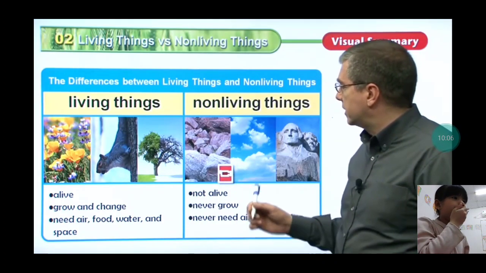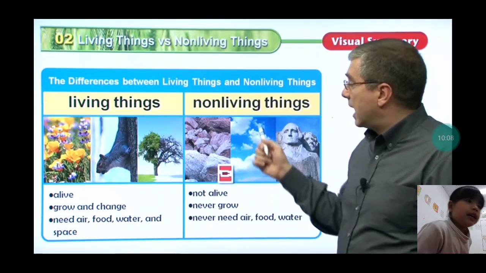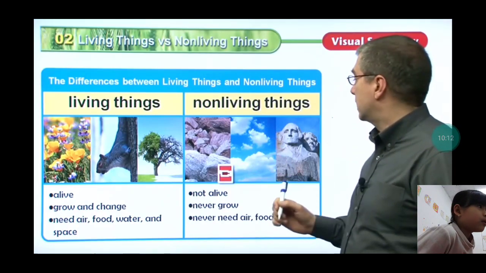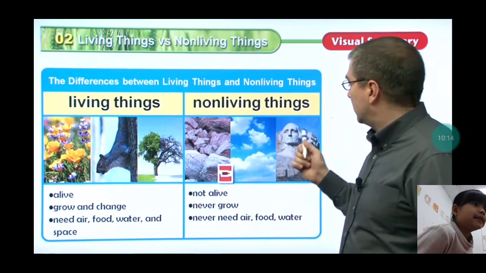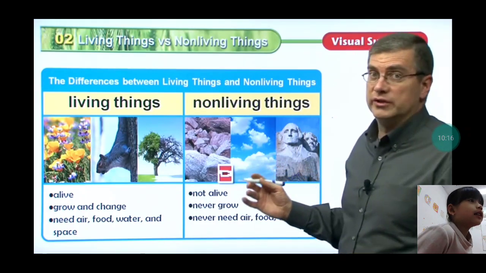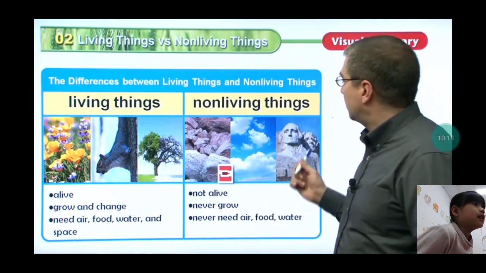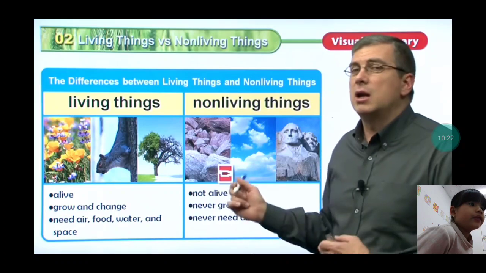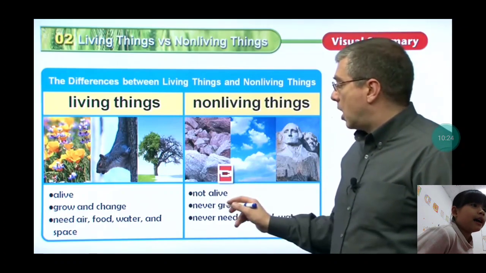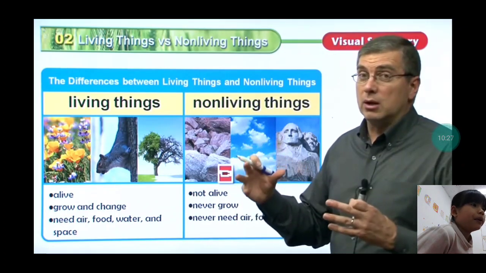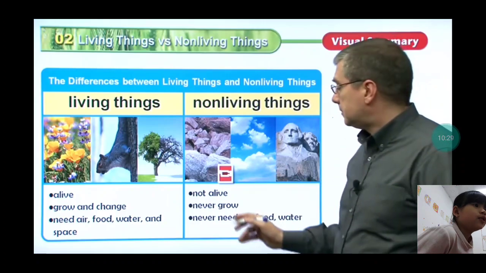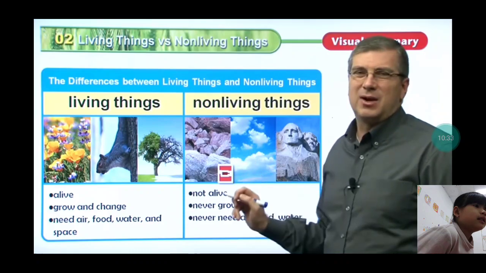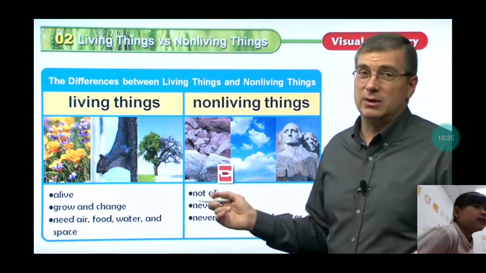Yes and no. Let's read. Is it alive? No, it's not. Is it alive? Living things. This is a living thing, and this is non-living things. Growing trees need air, food, water, and space.